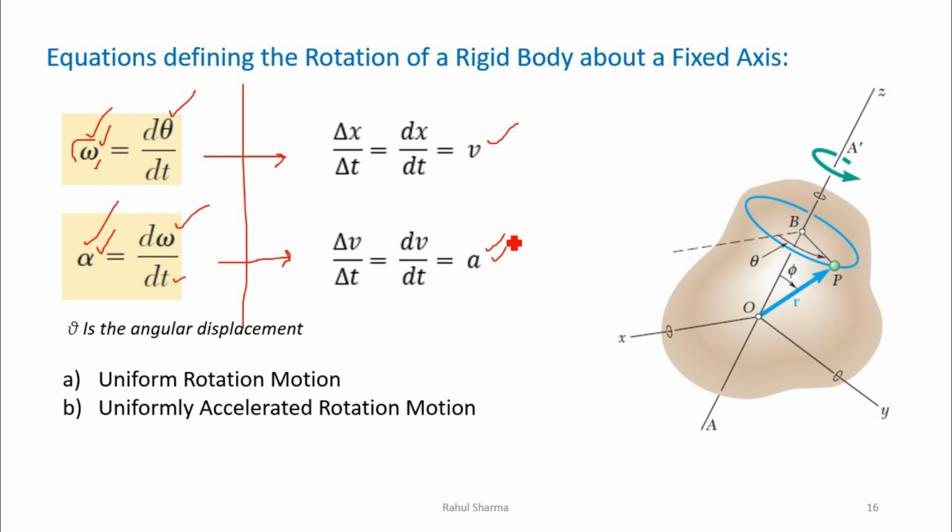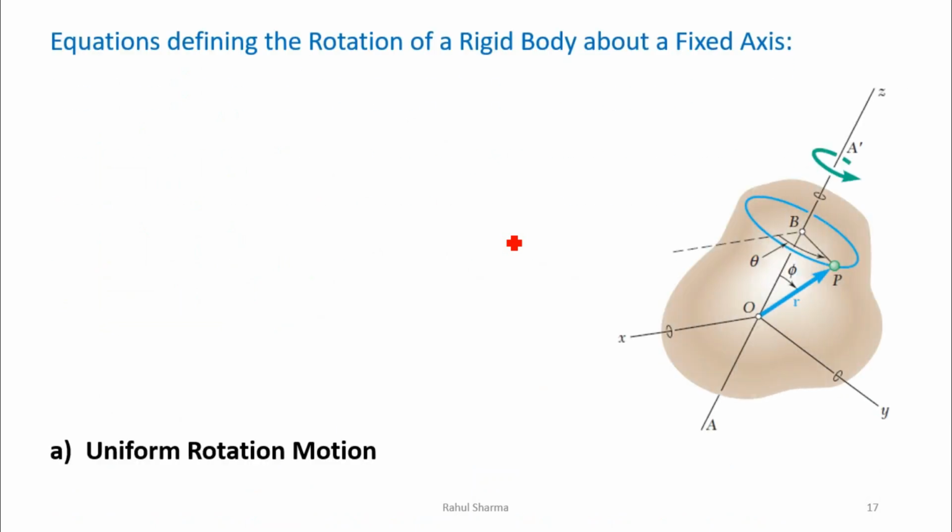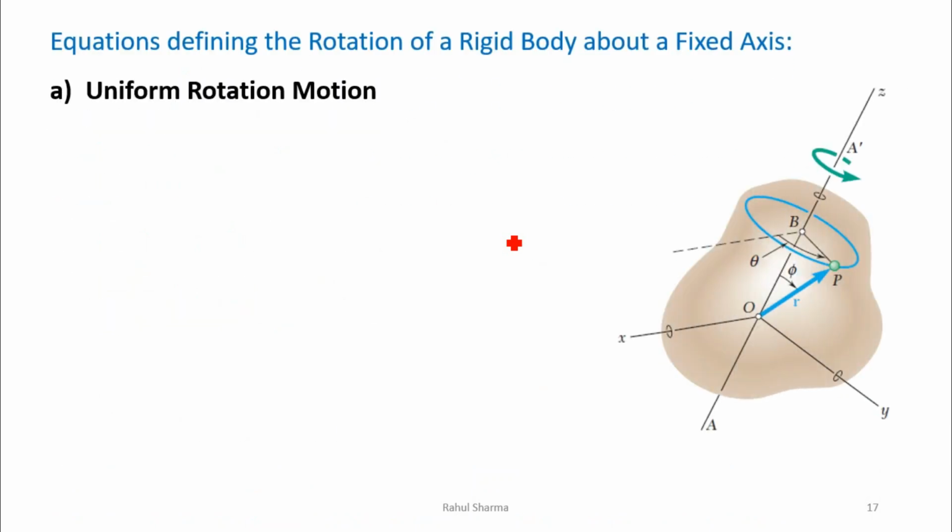Now in the same rotation also we are having two types of motions. First is the uniform rotation motion, second is uniformly accelerated rotation motion. So one by one we will discuss. First we are saying about uniform rotation motion.